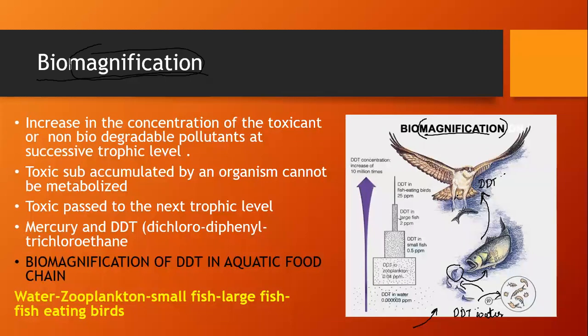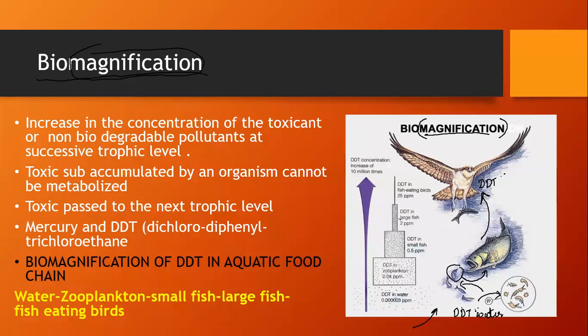What actually happens is the DDT from the water is taken up by the zooplanktons. Then one small fish eats a large number of zooplanktons which contain DDT.